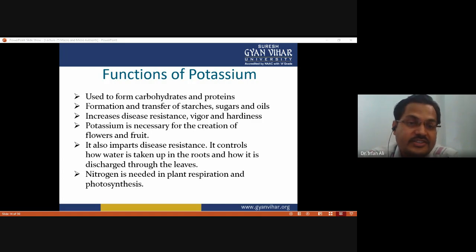It also increases disease resistance, vigor, and hardiness of the plant. Potassium is necessary for the creation of flowers and fruits, and it imparts disease resistance to the plant. It controls how water is taken up in the root and how it is discharged through the leaves by the process of transpiration. And potassium is needed in plant respiration and photosynthesis. So that's why potassium is a very essential component for the plant.